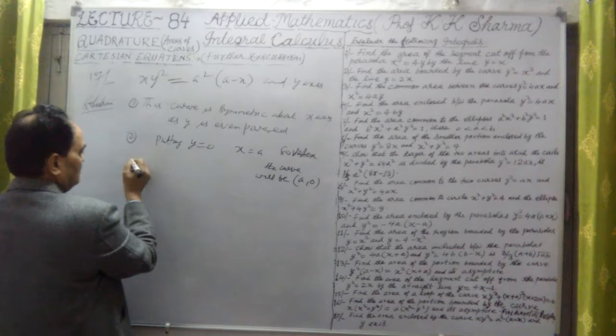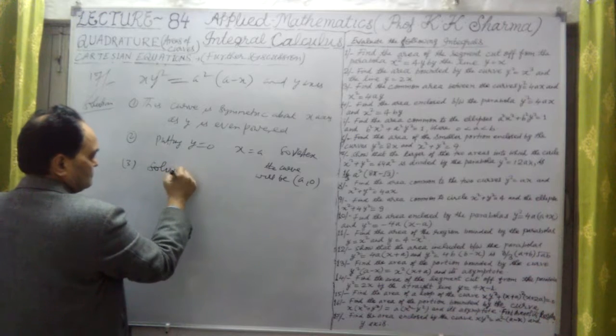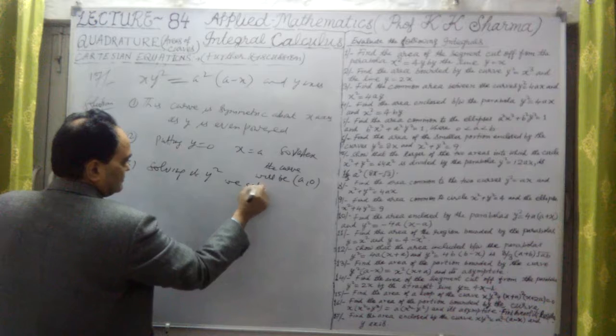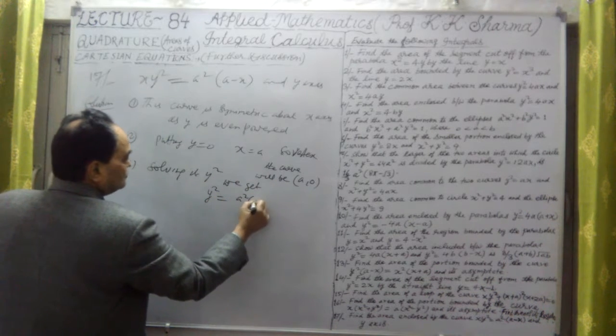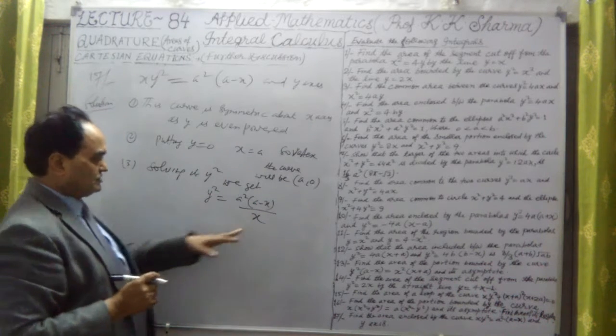But if I find the value, let me solve this for y square. We get y square is equal to a square into (a minus x) divided by x. So what is this?